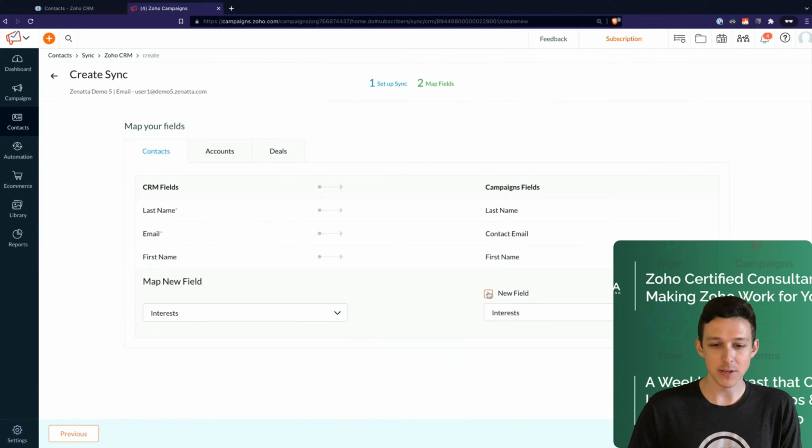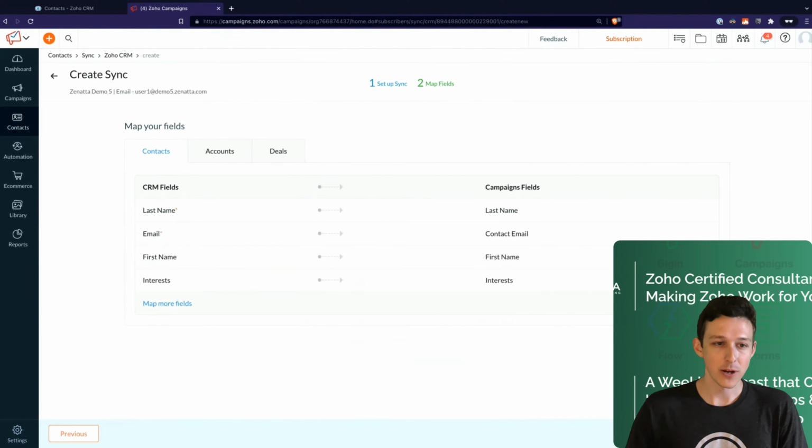If you didn't have a field yet for something that you wanted to pull, maybe you wanted their industry or company size, you can always just check this new field box and it'll go ahead and add that for you so that you don't have to go into the back end of Campaigns and do that. So I'll go ahead and add that here.